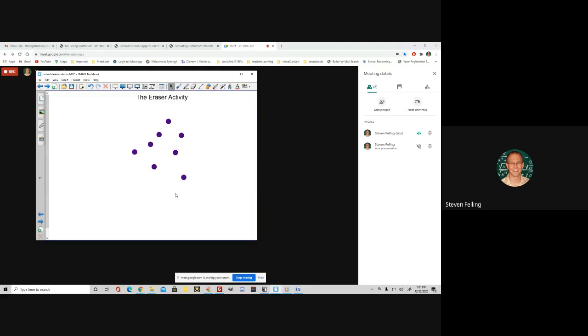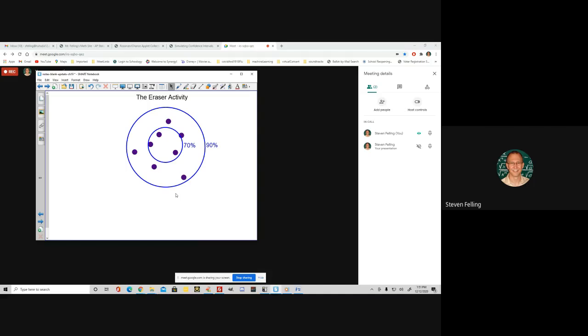All right, so then I ask another volunteer, somebody other than the person that threw the eraser, okay, come on up and draw a circle that you think contains where the target was if you had to be 90% sure that your circle does contain that target. And then I ask another person to come up and say, okay, what if we didn't have to be as sure, but I wanted to be more precise? Could you draw a circle that's maybe a little more accurate, but we'll only maybe be 70% sure that the target was in there? And usually people draw circles something like this.